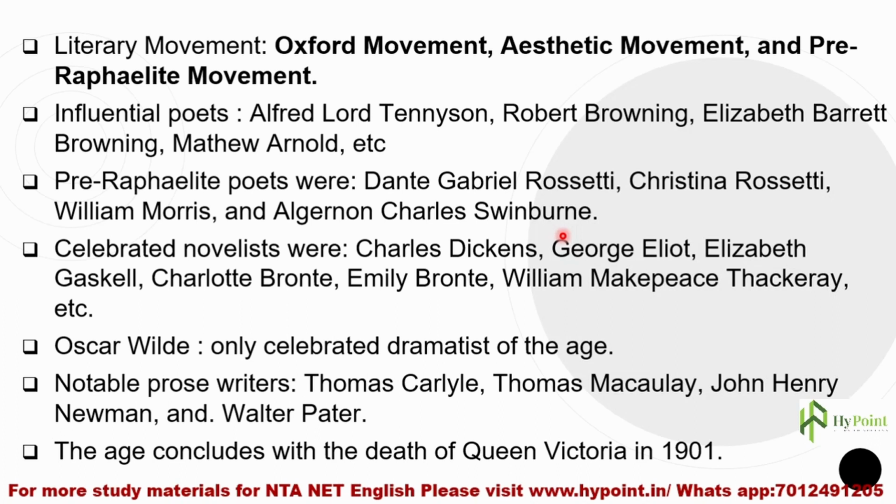They gave more importance to clarity and naturalness. What is there naturally, you have to portray that, rather than adding anything unnatural to it. That's what they were proposing. About pre-Raphaelite poets and the movement, we will be discussing elaborately after this overview, when we discuss the Victorian age in particular.